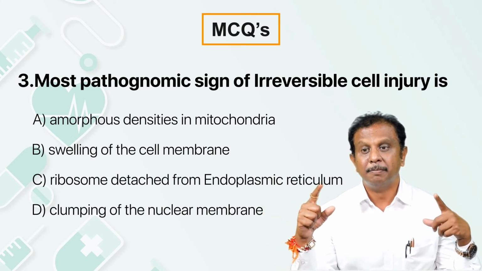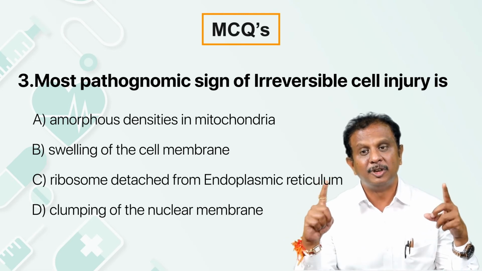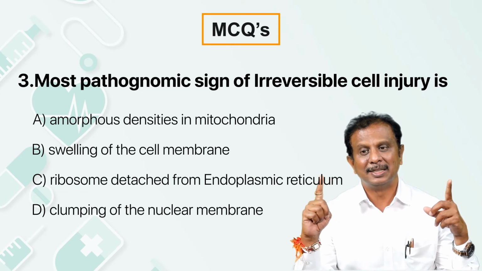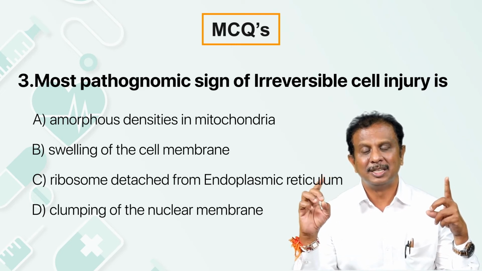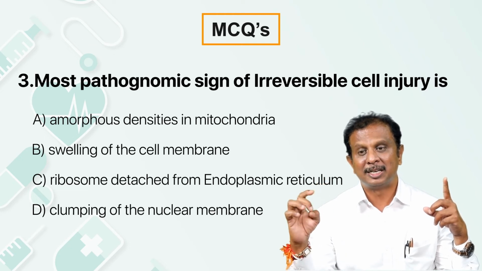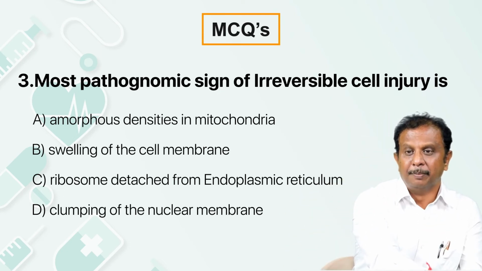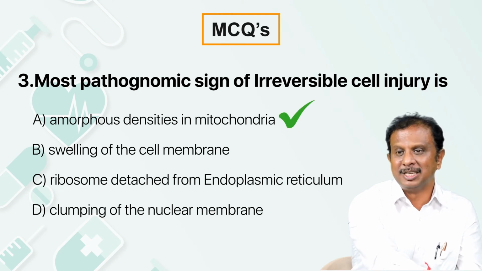Clumping of nuclear chromatin is a feature of reversible cell injury rather than irreversible cell injury, whereas amorphous opacities in the mitochondria are an ultrastructural feature which suggests the cell is dead. So the most pathognomonic sign of irreversible cell injury is amorphous densities in mitochondria.